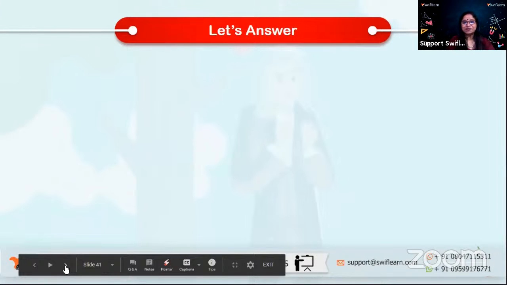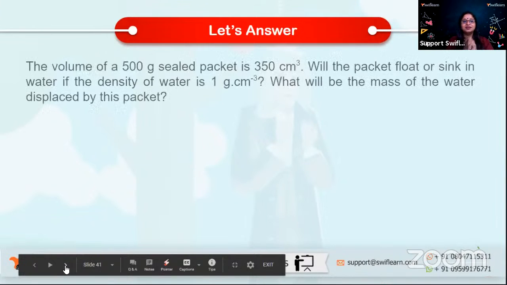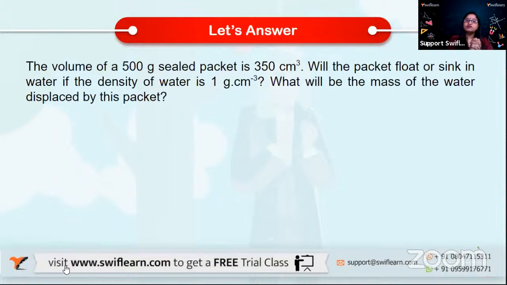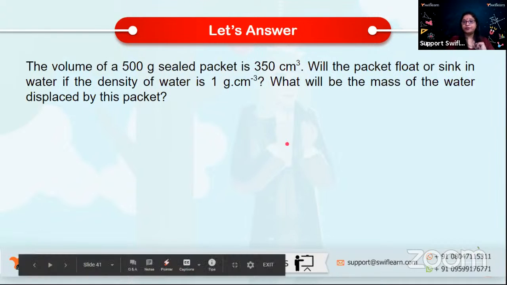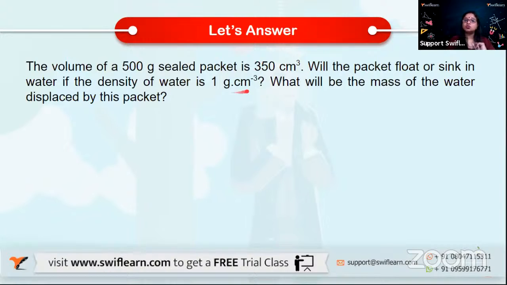So let us answer a few questions. If the volume of a 500-gram sealed packet is 350 centimeter cube, so we are having the volume and you're having the mass as well. Will this packet float or sink in water if the density of water is 1 gram per centimeter cube? And what will be the mass of water displaced by this packet?